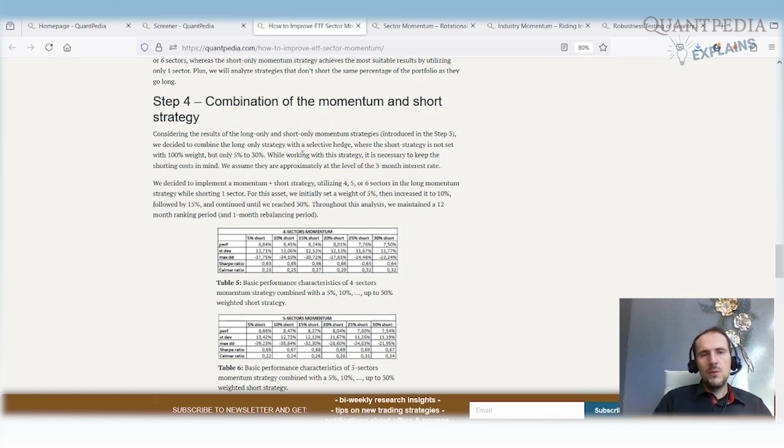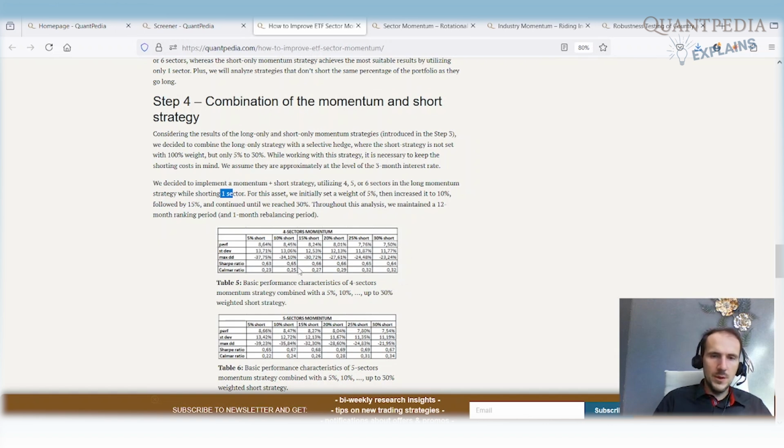Now, when we are working with this strategy, it's important when you are shorting to keep in mind the shorting costs. Our assumption was that approximately a 3-month interest rate is the rate at which we have to pay when we want to short. So that was our shorting rate. It can be a little higher, but as an approximation, it's fine. So we decided to implement the momentum plus short strategy. We used 4, 5, or 6 sectors in the long momentum, and we short one sector. So here we have a performance table.